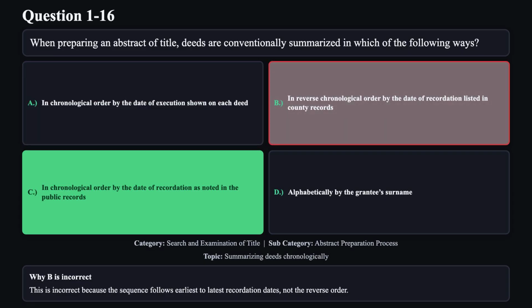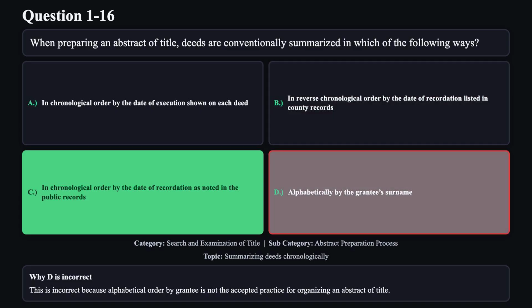Reason B is not correct. This is incorrect because the sequence follows earliest to latest recordation dates, not the reverse order. Reason D is not correct. This is incorrect because alphabetical order by grantee is not the accepted practice for organizing an abstract of title.